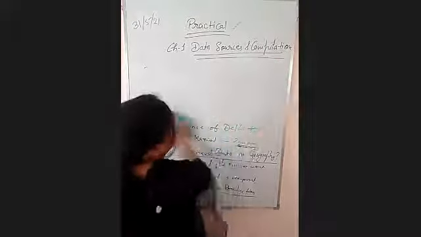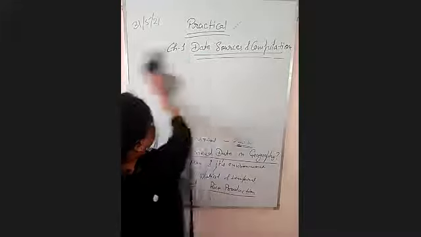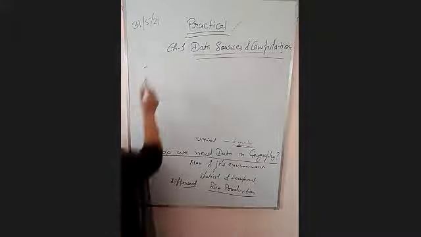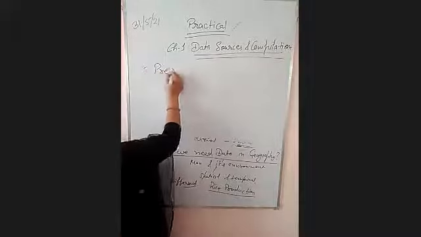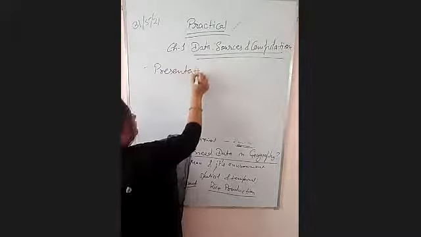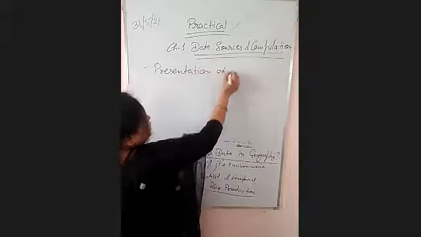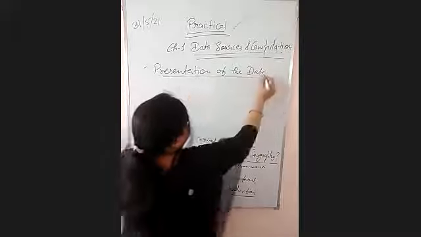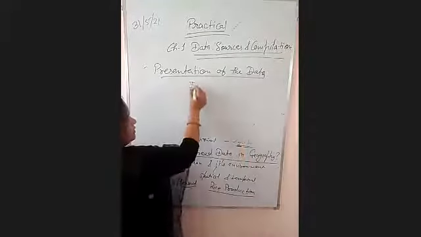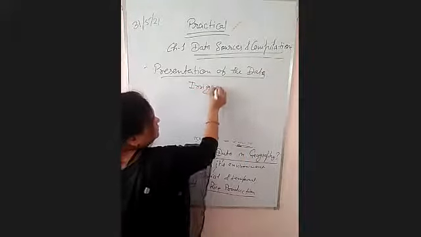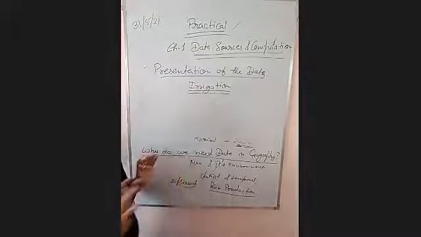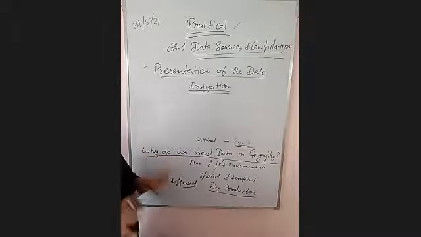So the third point is the presentation of the data. As I gave you the example of irrigation, suppose we are talking about irrigation facilities in India.